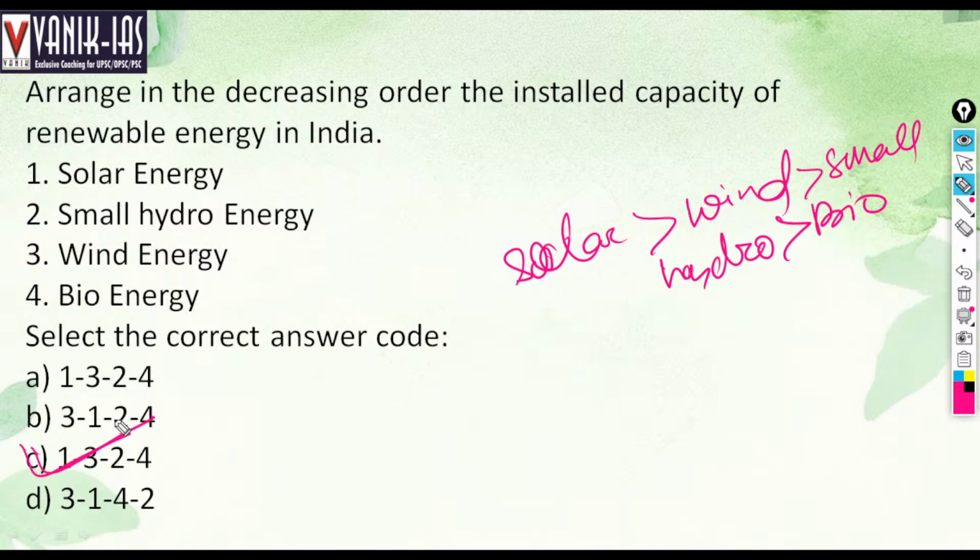We have a commitment at the Glasgow Summit to produce 450 gigawatts by 2030, with solar energy leading. So obviously solar energy is the highest. So these two options can never be possible. These two options are eliminated. So now we have two options, 1, 3 or 2, 2, 4. But these two options are eliminated, so at least there is a probability that 50% of the answer will be right. Right. Next.